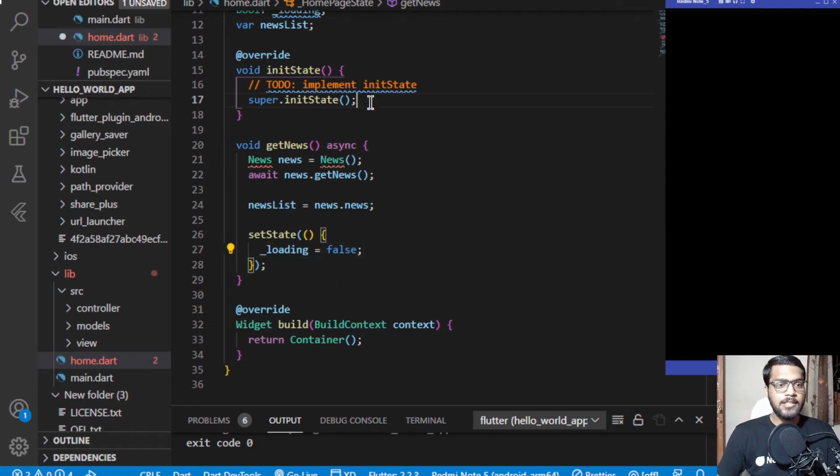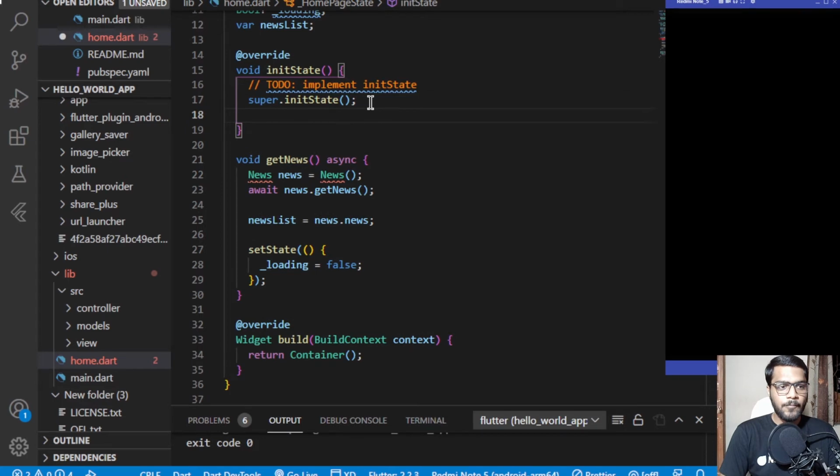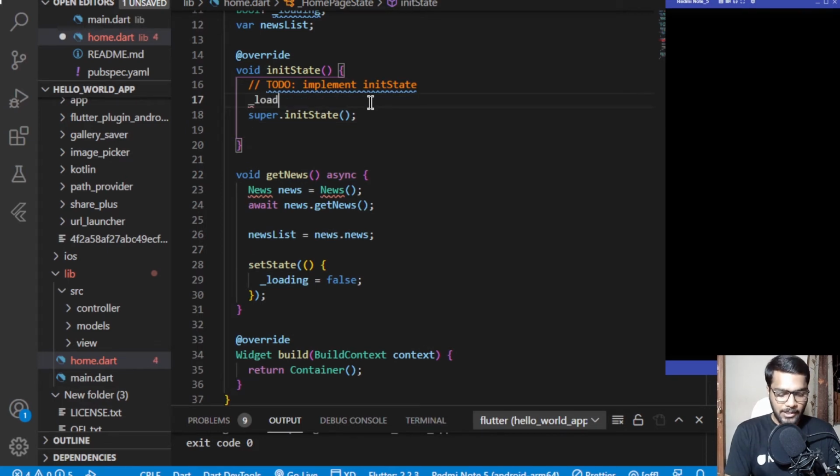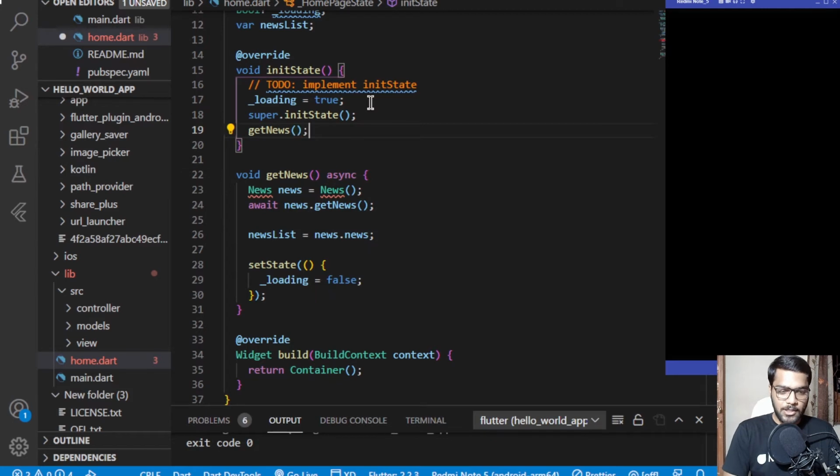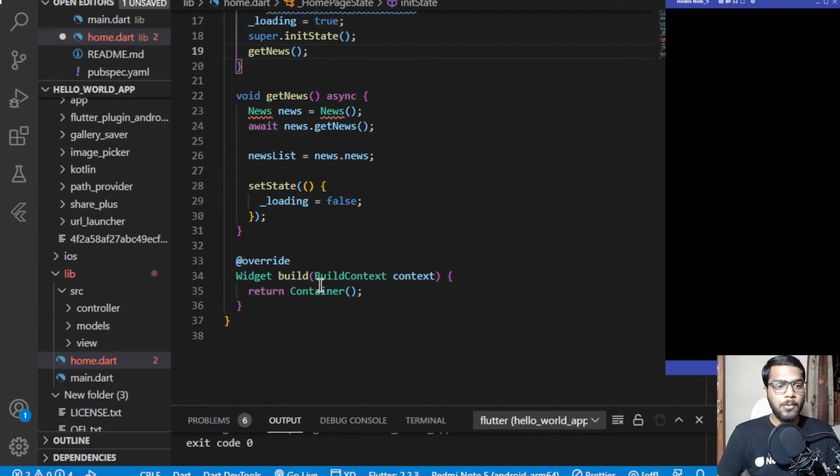And inside this init state which we have created, at first we'll be setting the loading value to be true, so that initially when the user has opened the app, he should be displayed with the circular progress indicator, such that the data from the APIs is still loading. And later on we'll be calling this get news function, which will be setting the value of underscore loading to be false. Now coming towards the body part or the build part of this particular widget, let me replace this